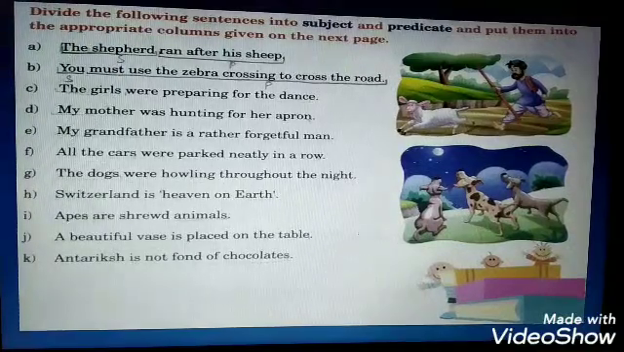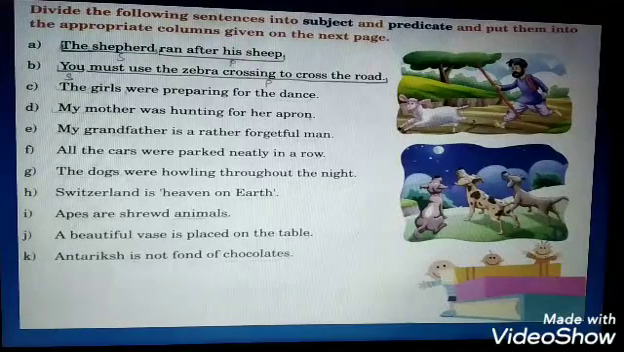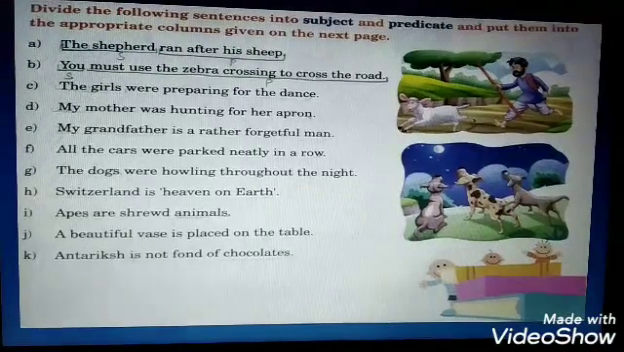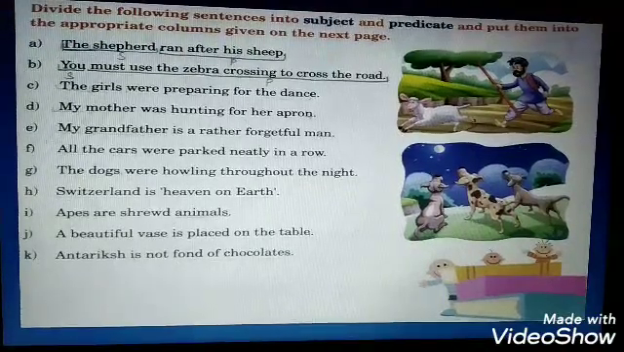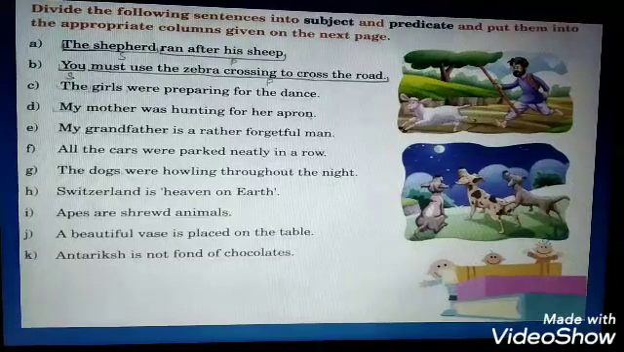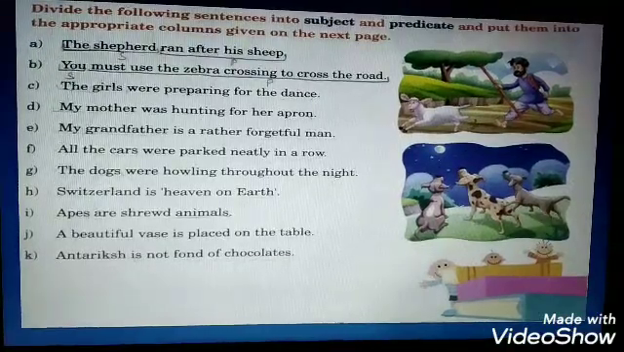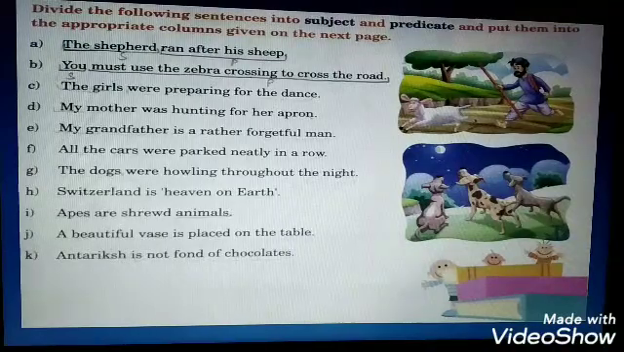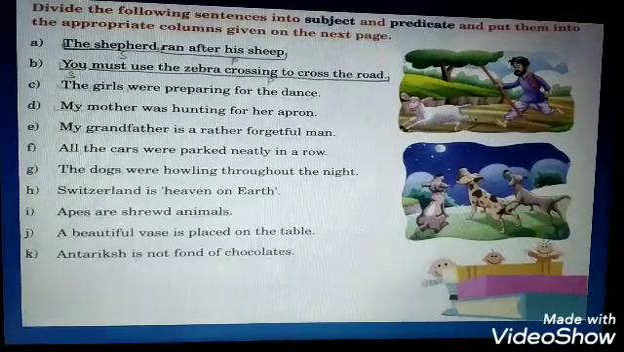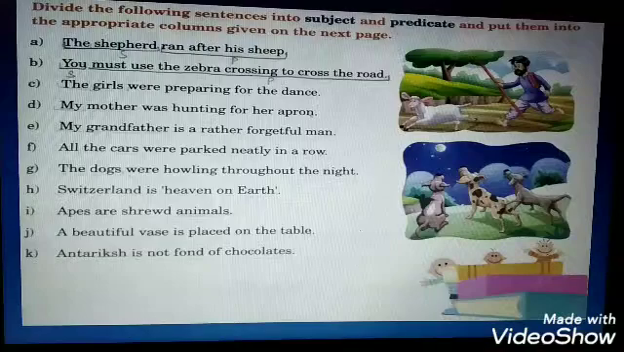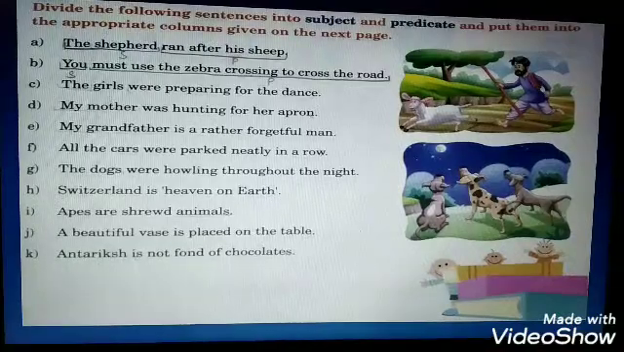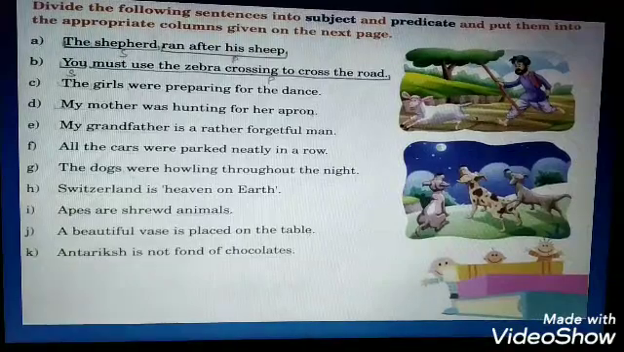And the B one is, you must use the zebra crossing to cross the road. Here also I have done for you. You is your subject because we are talking about you, or you may say it is a doer of the action. Must use the zebra crossing to cross the road is your predicate in this, and the remaining ones you may do it.